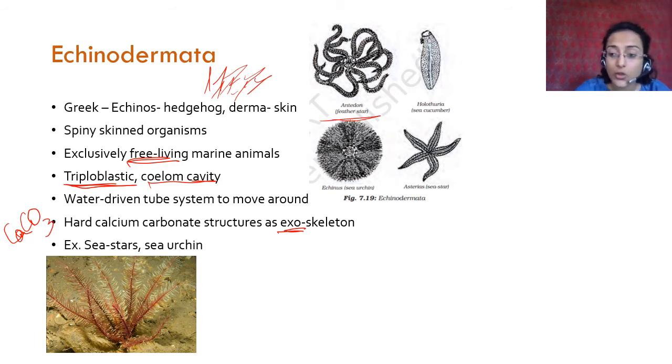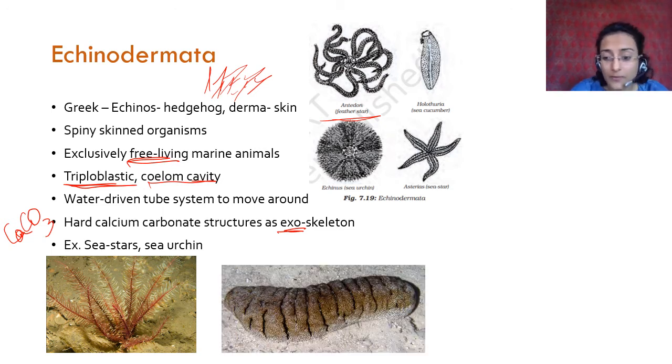You would say, looking at this, you would think that these are really primitive because they don't look like much. But you have to remember that even if they look primitive, they have all these things. They have advanced features. They have triploblastic cells. They have tissues or a body, and they have a coelom cavity, right? And they also have organ differentiation, which is why they are higher up, they are advanced.